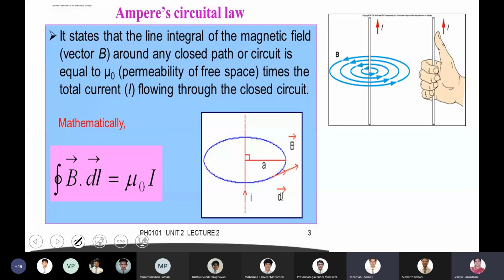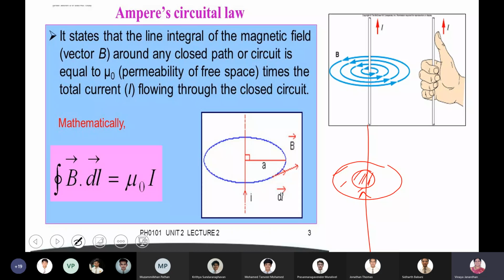Each loop, if I have a smaller loop, is going to enclose some amount of magnetic field. If I take another loop, that is also going to enclose some amount of magnetic field. Each loop will trap magnetic field to a different extent because the field is not uniform.